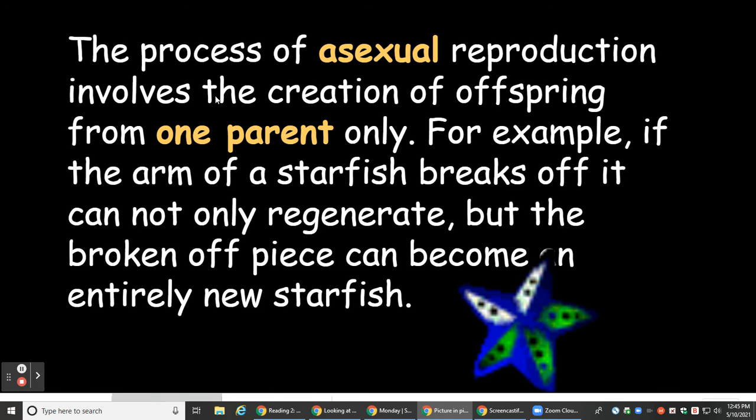For example, if the arm of a starfish breaks off, it can not only regenerate, but the broken off piece can become an entirely new starfish.